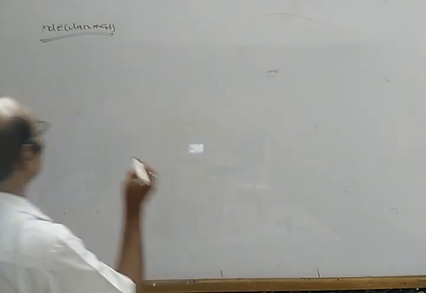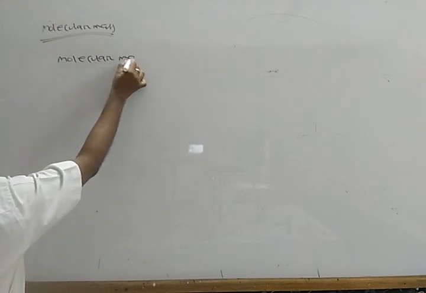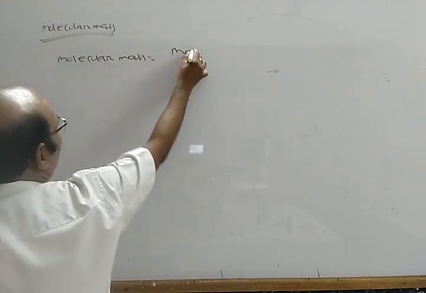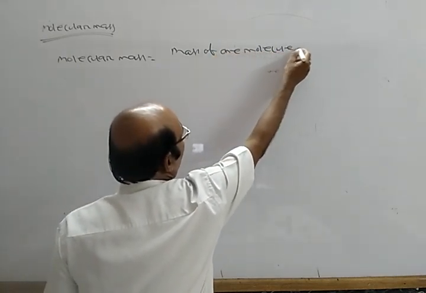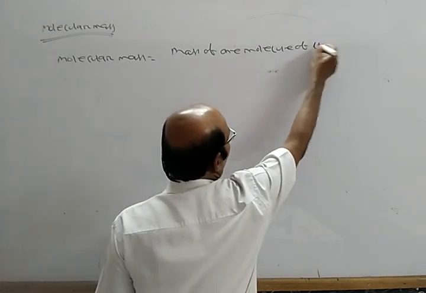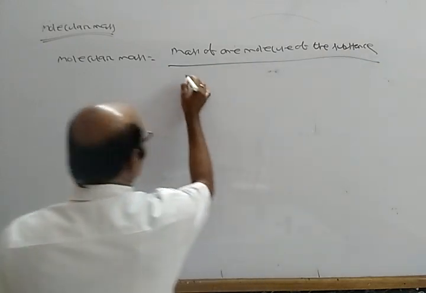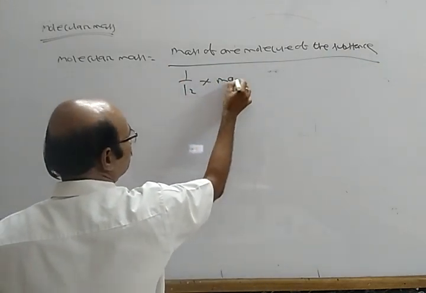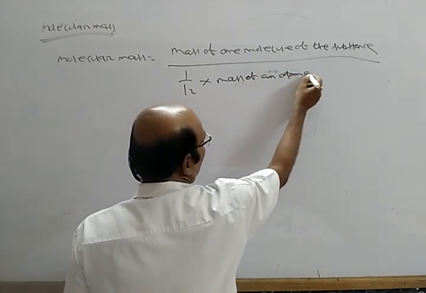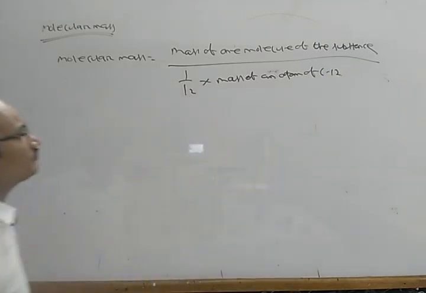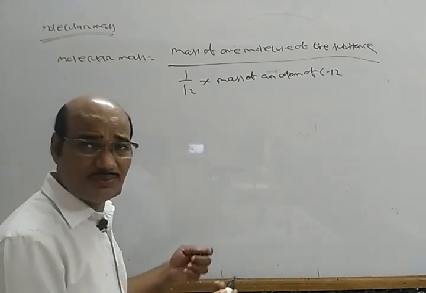So you can say, molecular mass is equal to the mass of one molecule of the substance divided by 1/12 into the mass of an atom of C12. And the molecular masses of molecules are simply obtained by adding the atomic masses.